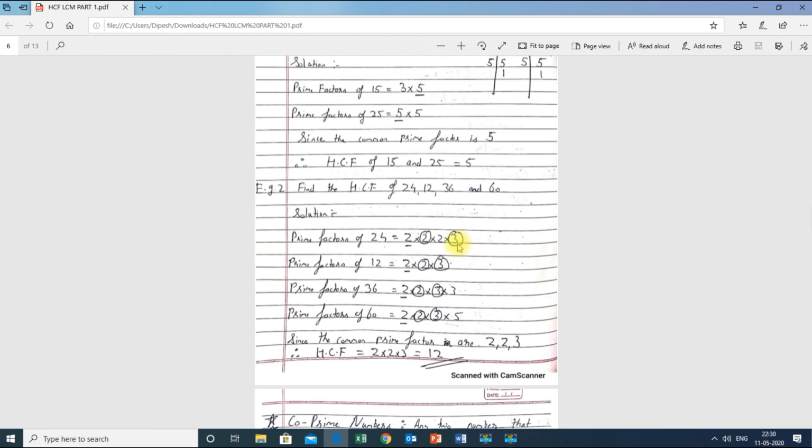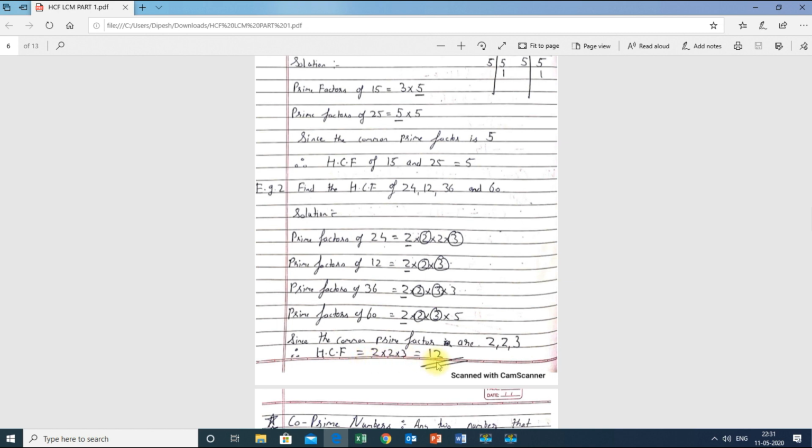So here the 3 is there, which is there in every prime factorization, that is 3, 3, 3 and 3. Therefore I will circle it also. Now there are 3 numbers I got common, that is 2, 2 and 3. Now just simply multiply them. 2 into 2 is 4, 4 into 3 is 12. Whatever answer you get, that is the HCF, the highest common factor. Therefore you can see that the highest common factor is 2 into 2 into 3, which is equal to 12.